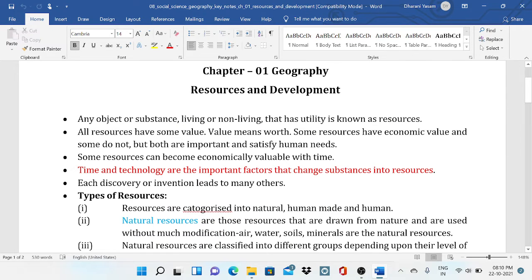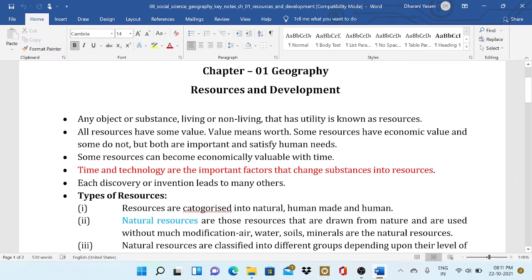Now I will go for 8th Standard Geography, Chapter 1: Resources and Development. Any object or substance, living or non-living, that has utility is known as a resource. All resources have some value. Value means the worth.